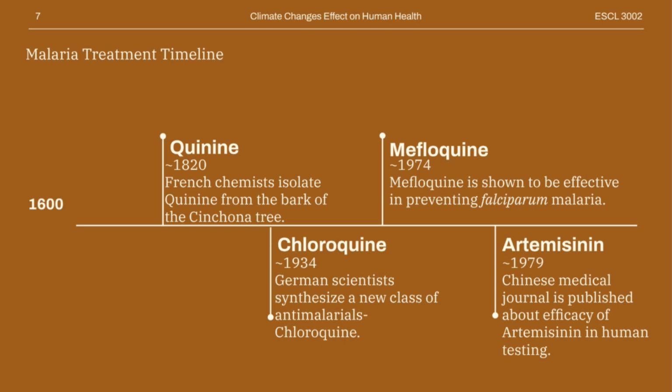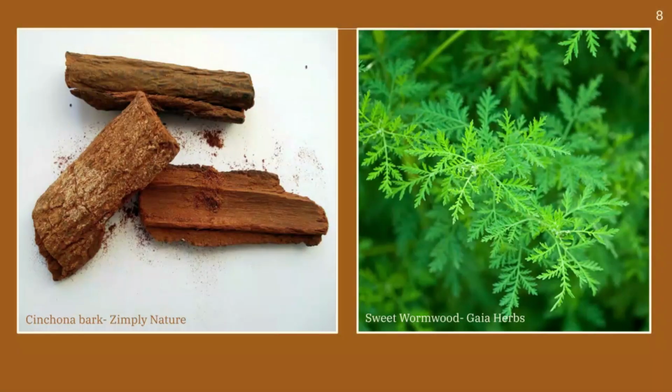Mefloquine was shown to be effective against falciparum malaria, although use was discontinued as mosquitoes began to build an immunity and tolerance. Artemisinin is still well established and used today. It has a long history in Chinese medicine and is derived from sweet wormwood. This slide shows the source materials from which quinine and artemisinin are synthesized. So it is cinchona bark from the cinchona tree and sweet wormwood.